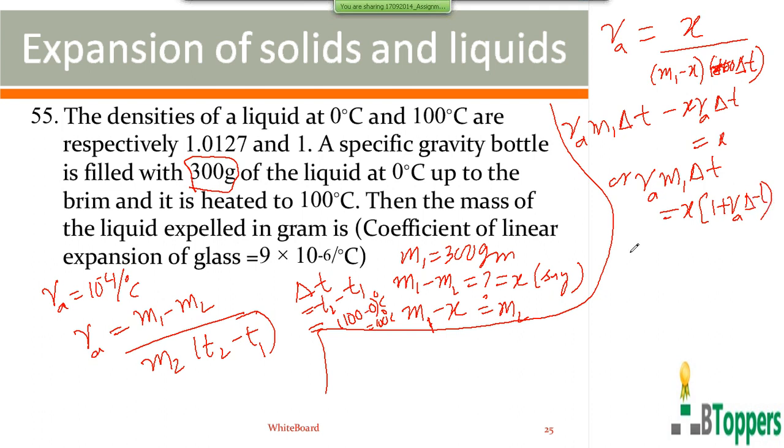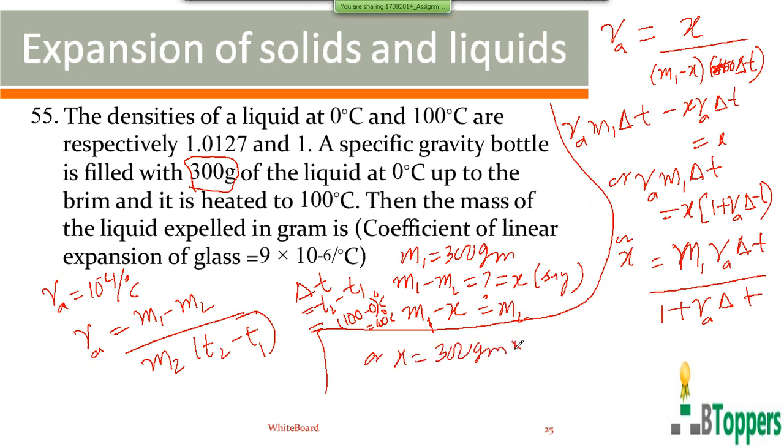So x represents the mass of the liquid expelled. You can write it as m1 into gamma apparent into delta T by 1 plus gamma apparent into delta T. So here m1 is 300 grams, gamma apparent equals 10 power minus 4 per degree centigrade, and delta T is 100 degree centigrade.